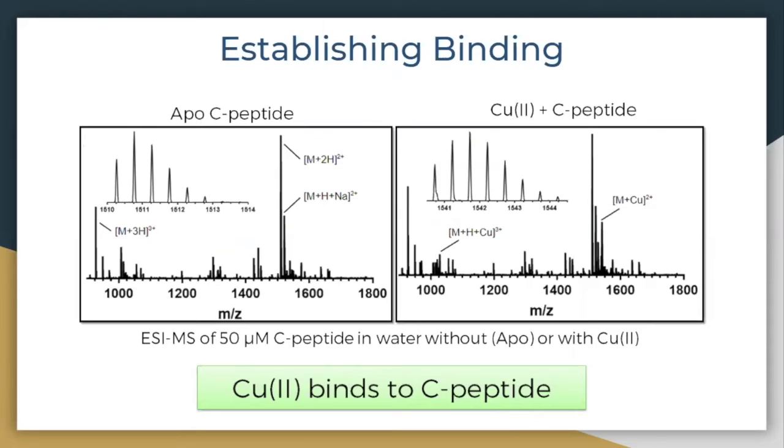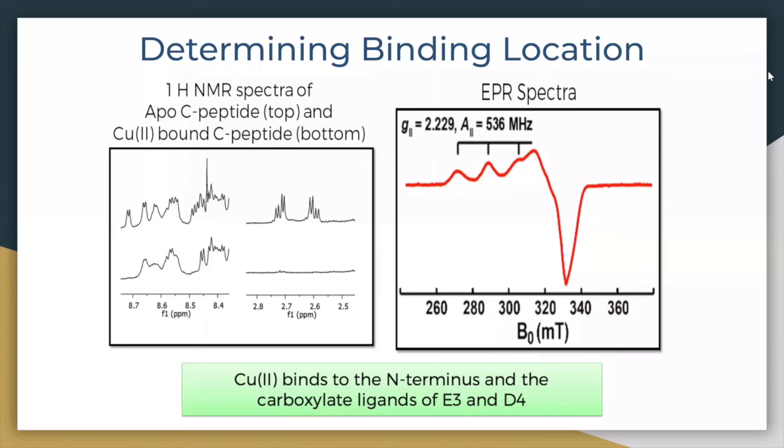We added one equivalent of copper-2 to C-peptide, and the generated spectrum contains peaks at mass over charge values of 1540 and 1027. These values indicate that copper is binding at a 1-to-1 stoichiometric ratio of metal to peptide. To understand exactly where copper is binding to C-peptide, we turned to NMR spectroscopy.